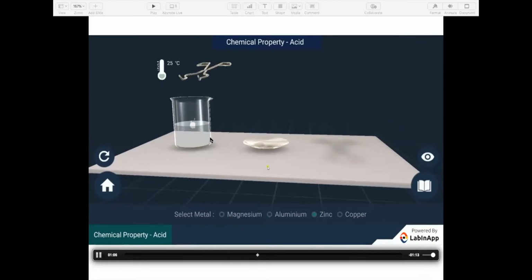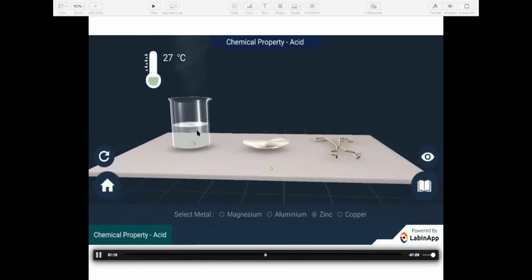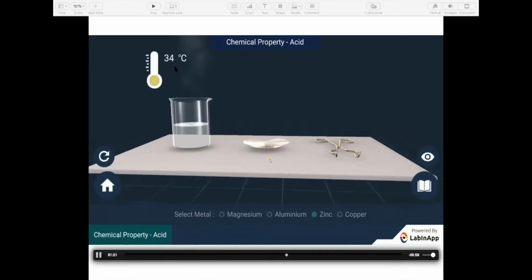Let us take up the example of zinc. Zinc is again reacting with hydrochloric acid and the temperature is rising but at a slow pace and not to that extent. Let us see what happens in the case of copper. No reaction.